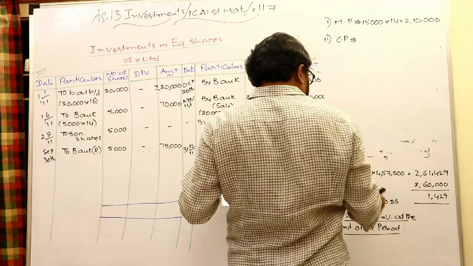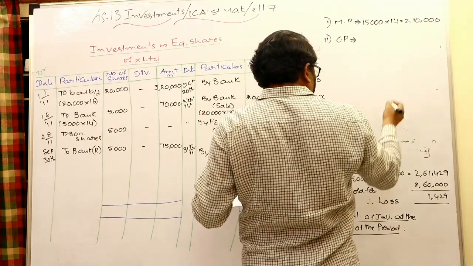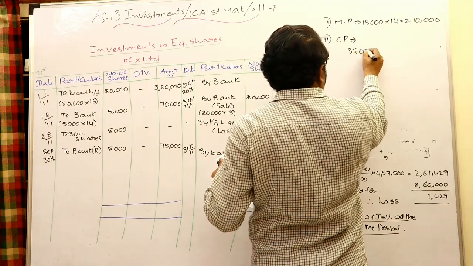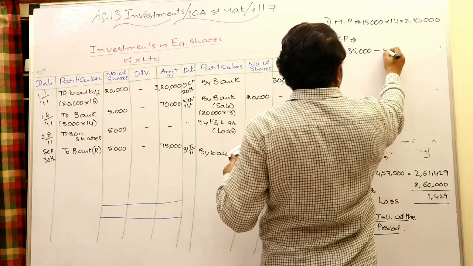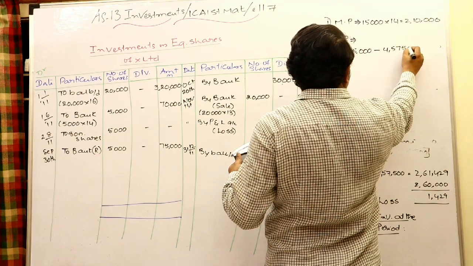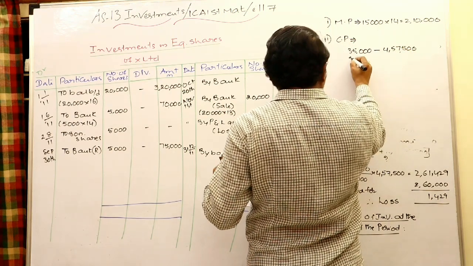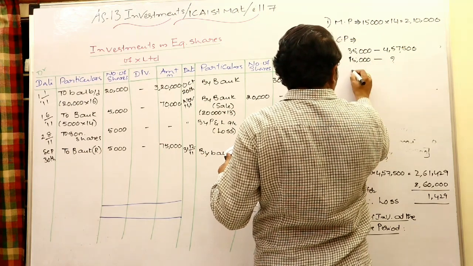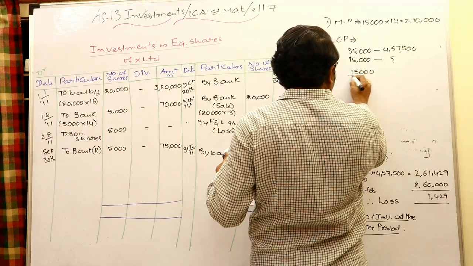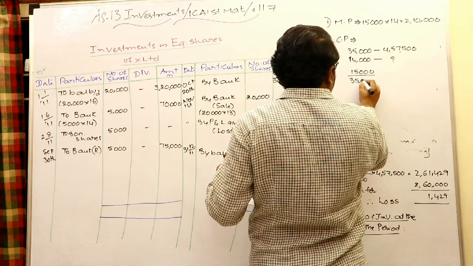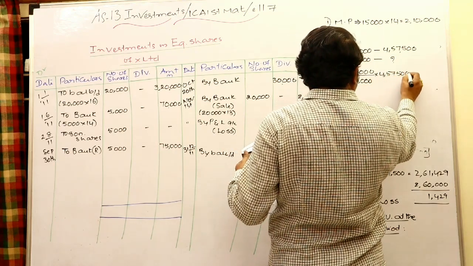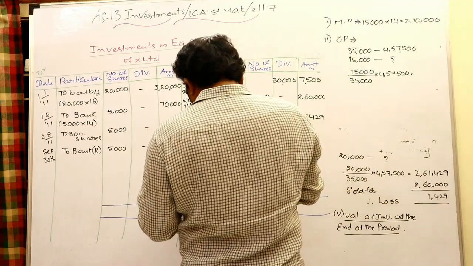Earlier I said that for 35,000 shares the total cost incurred is 4,57,500. For the remaining 15,000, how much? 15,000 divided by 35,000 into 4,57,500.